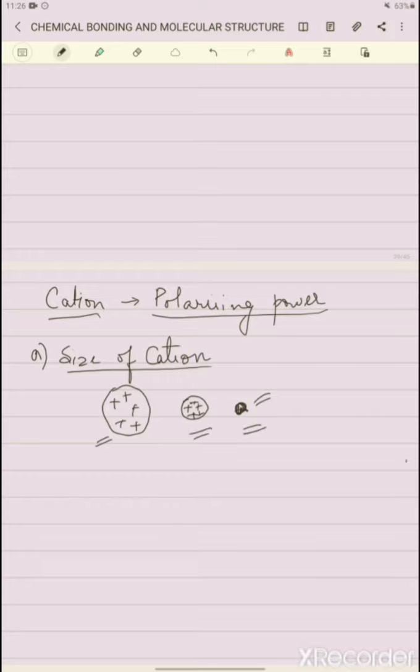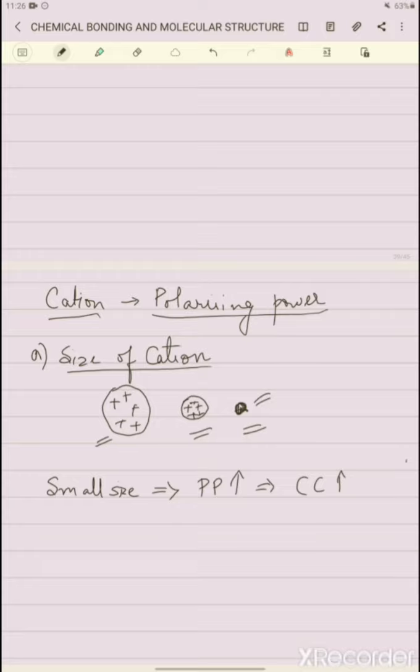So if the size of the cation is small, its polarizing power is very high. As a result, the covalent character will also increase. Hence the compounds containing small cations will have more covalent character.